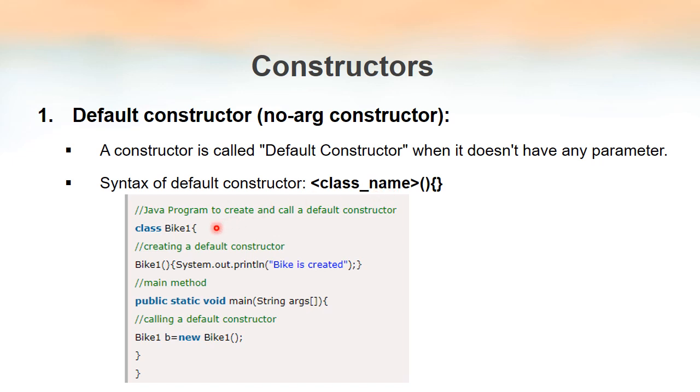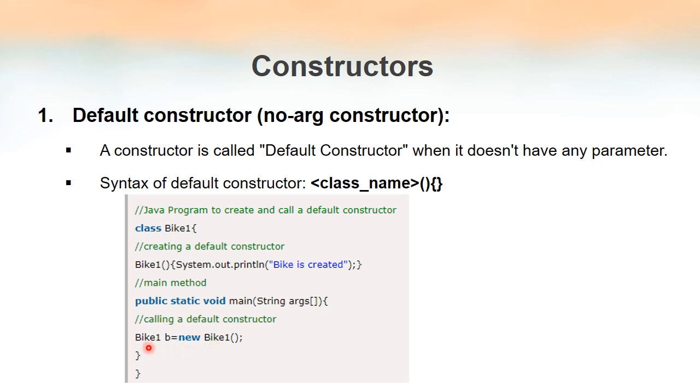Okay, you can see one example here. I have created one class. The class name is bike1, and see the constructor, the class name and the method name. The constructor name is same, and there is no need of return type. It's simply the method name, pair of parentheses, then open the pair of curly brackets, write those statements that we had write here. Okay, and see how we are creating the object. Bike1 class name space object name equal to new the constructor. So for creating each and every object, we have to use the constructor. That is compulsory. Without the constructor, we cannot create an object.